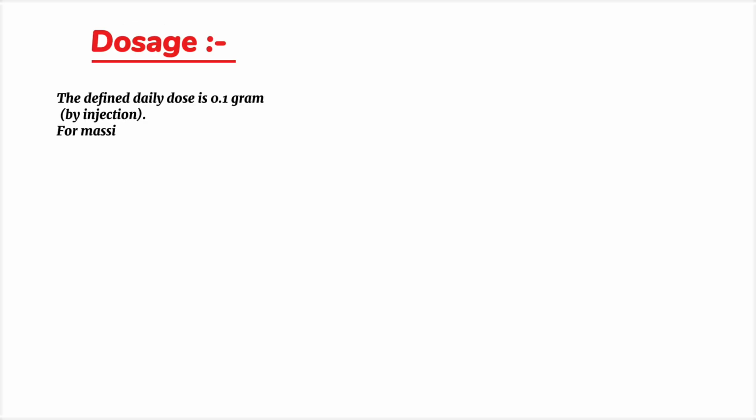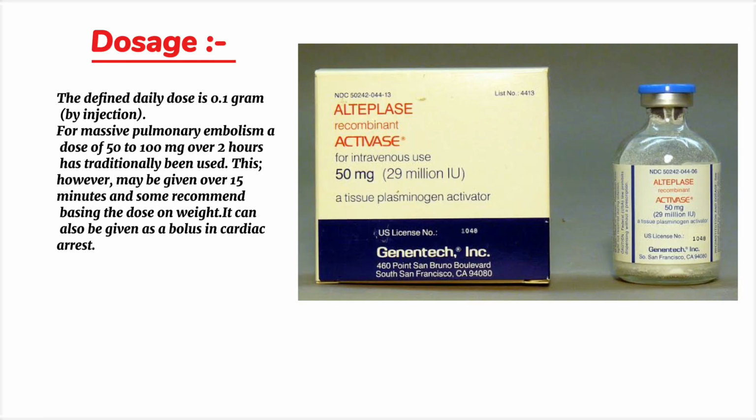Dosage. The defined daily dose is 0.1 gram by injection. For massive pulmonary embolism, a dose of 50 to 100 milligrams over 2 hours has traditionally been used. This, however, may be given over 15 minutes, and some recommend basing the dose on weight. It can also be given as a bolus in cardiac arrest.